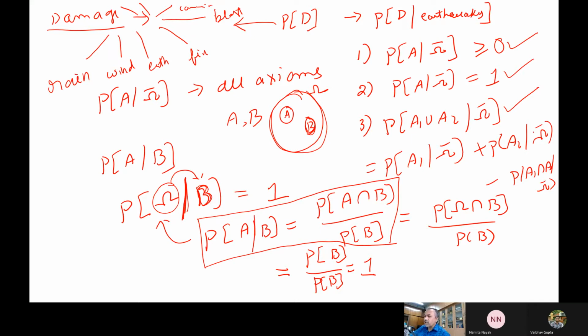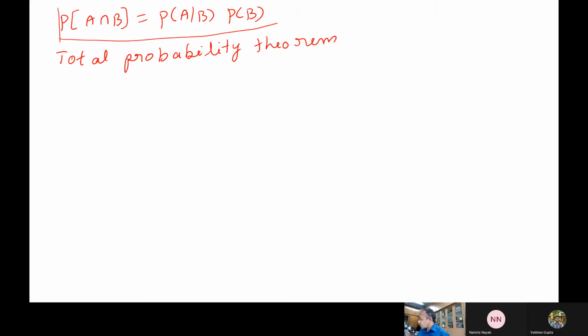Now in probability theory, another most important thing which we will be using is the total probability theorem. This is also very important, and we will be using this widely. Two theorems are there: the total probability theorem, and another one is Bayes theorem, which is nothing but the inverse probability. So this theorem says like this.